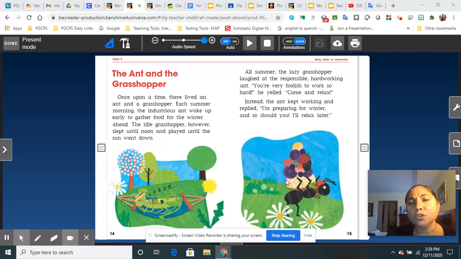"You are very foolish to work so hard," he yelled. "Come and relax." Instead, the ant kept working and replied, "I'm preparing for winter, and so should you. I'll relax later."